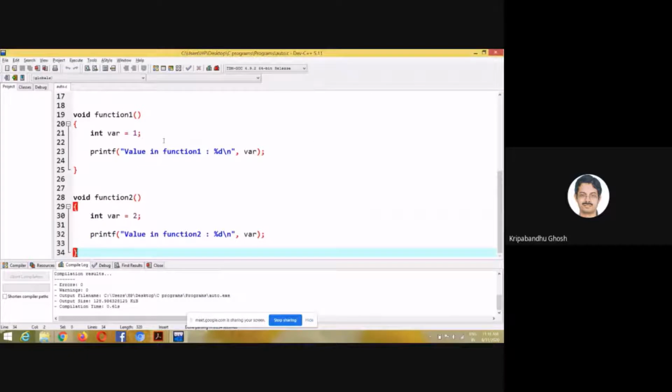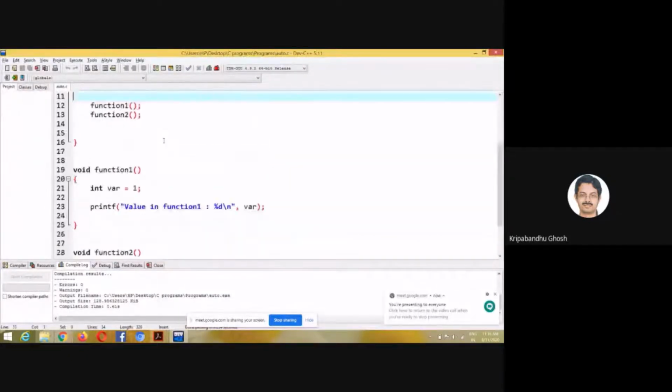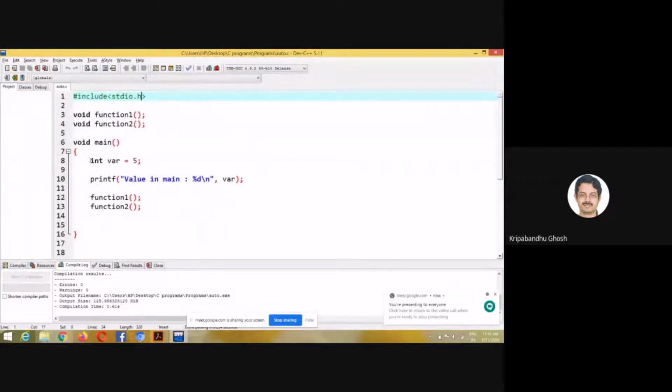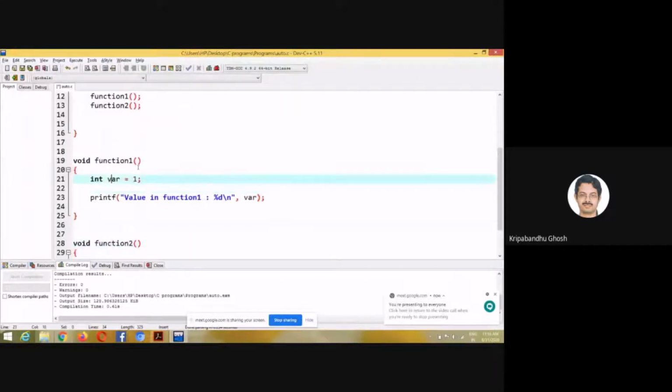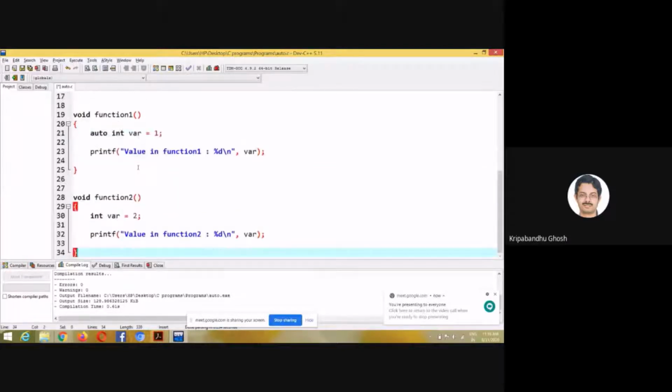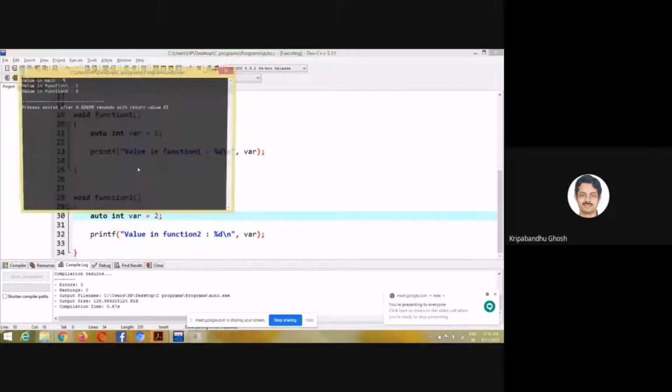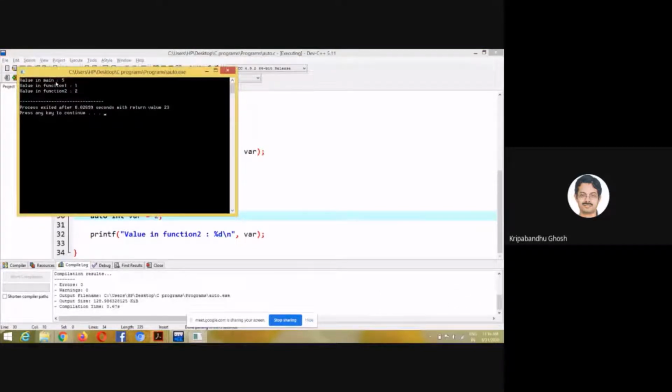So that was about this local variable, or basically auto variable. By default it is an auto variable. If I explicitly mention that it is an auto variable, then it won't make any difference in execution. The result will be the same. Let me try to do that. Same will happen. Value in main is 5, value in function 1 is 1, and value in function 2 is 2.